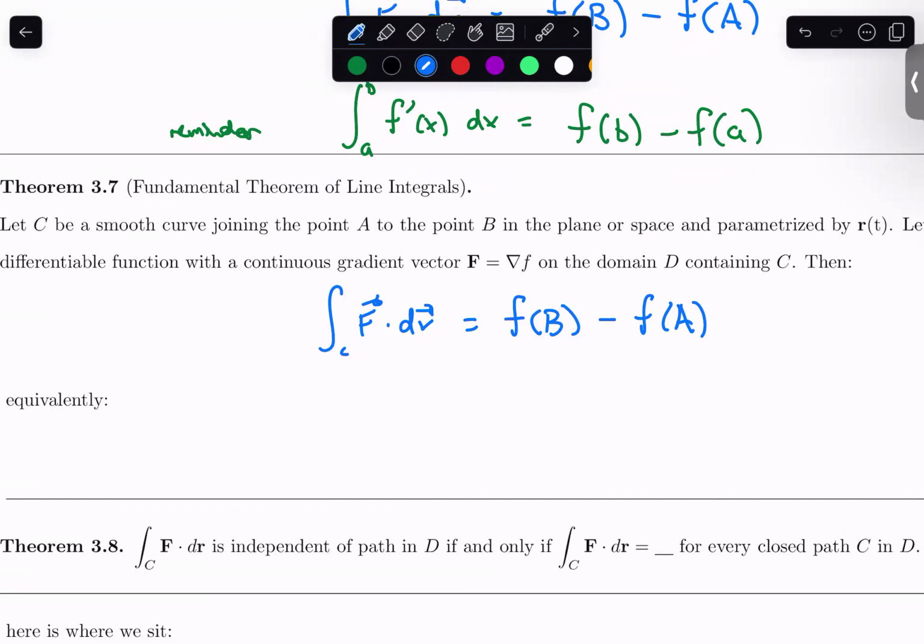So this vector field here needs to be the gradient of some scalar function. In fact, another way to write this is the line integral of the gradient of f dot dr equals f of b minus f of a.